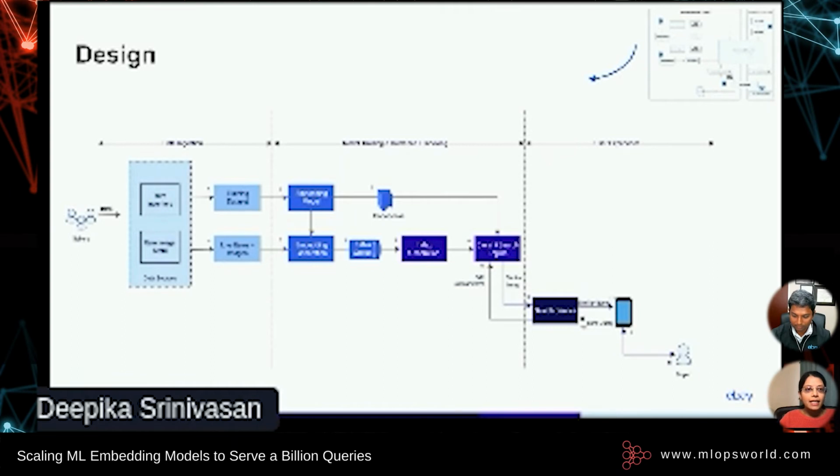Now, the training data set includes all the recently sold items, and it is trained using the ResNet 50 image encoder and the BERT text encoder to create the embedding model that Senthil just explained. We can generate multiple models that are tailored to different categories in the eBay taxonomy. For example, we can have a model for furniture and another for electronics. So the training phase generates the model and the codebooks.